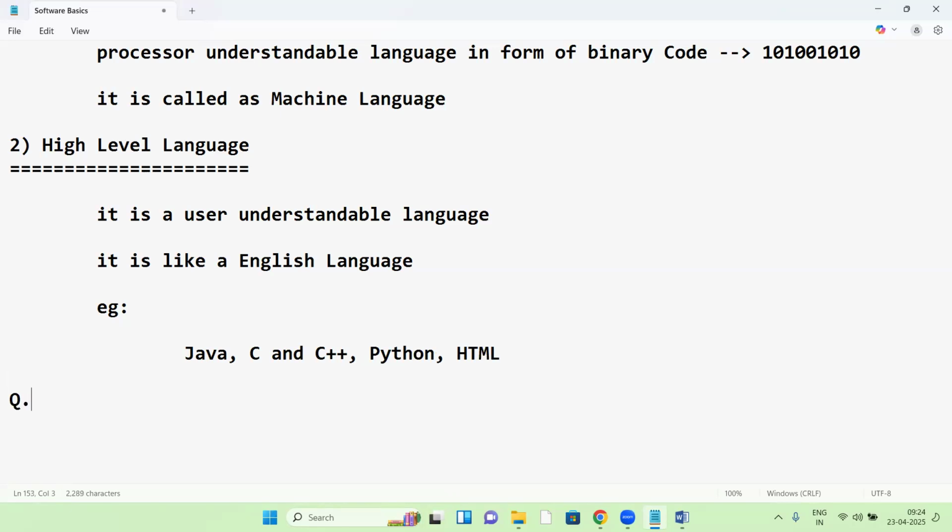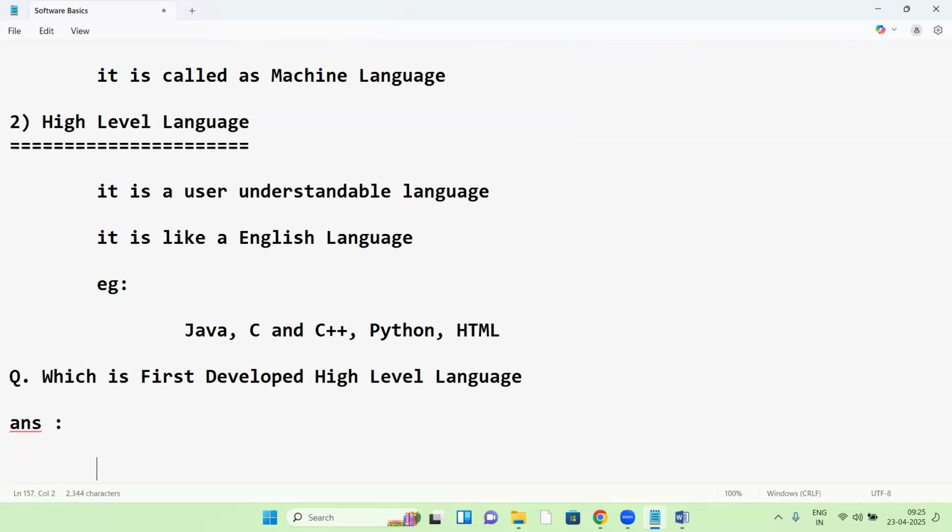One more question. Which was the first developed high-level language? Can anyone answer this?